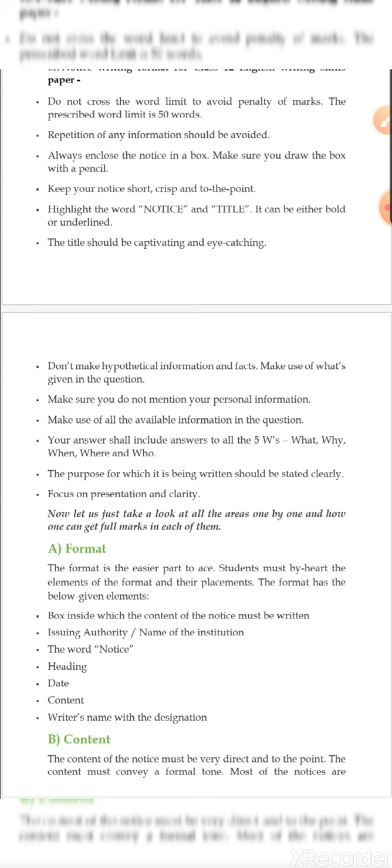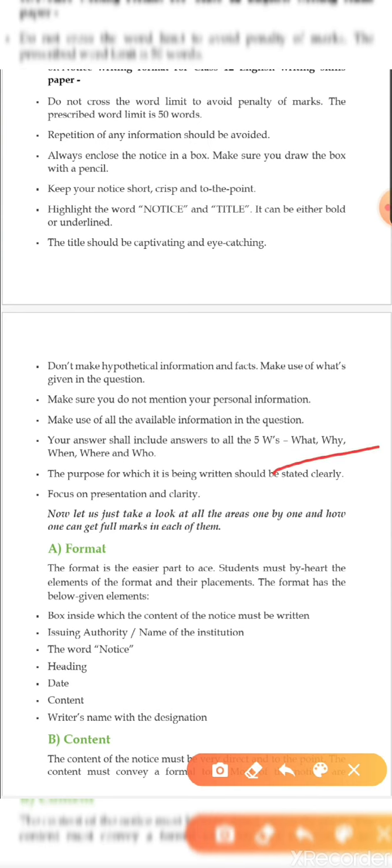No personal information should be provided, right? All the information given in the question should be there. Okay, your answer shall include answers to all the 5 W's. What are the 5 W's? What, why, when, where, who. That means what is the event, why is the event taking place, when is the event going to take place, where, the venue of the event, and who is issuing. Okay, these 5 W's you have to attempt in a notice.